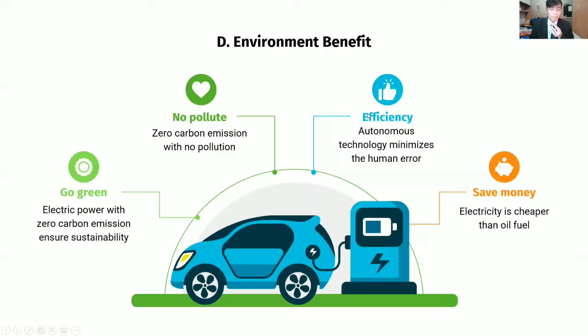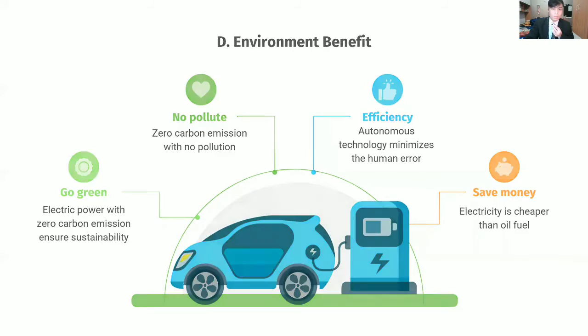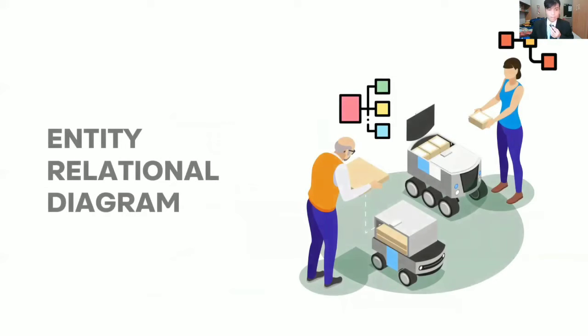There's also efficiency, because the system is autonomous technology, so it can minimize human error. And the last is saving money, because electricity is cheaper than oil fuel. The next slide is going to be presented by my team.